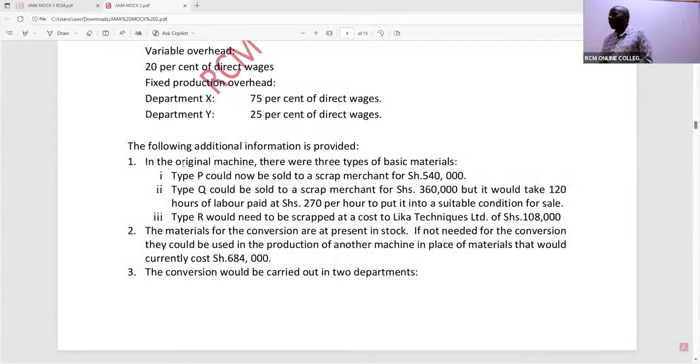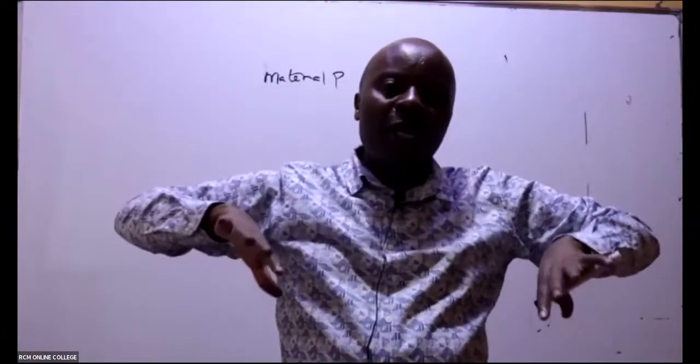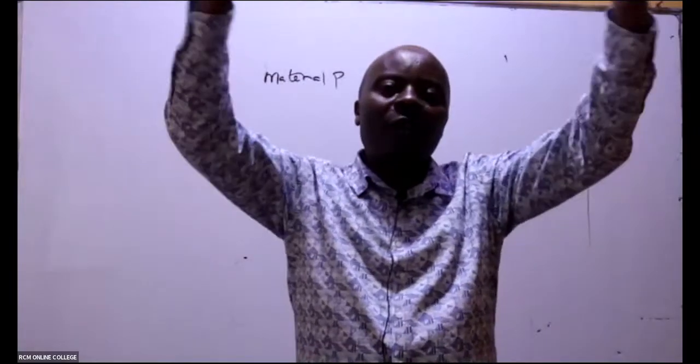All right, my good students. So we start with the first one. In the original machine, there were 3 types of basic materials. We start with material P. So material P could be sold as scrap for 540,000. Ladies and gentlemen, in the other plan, without VCH coming on board, I would have sold it for 540.